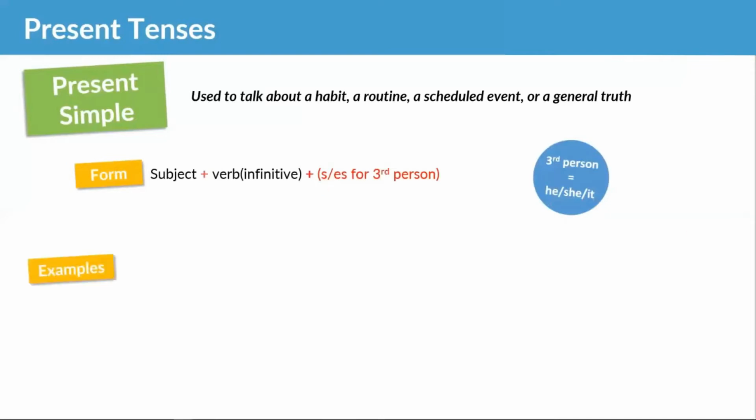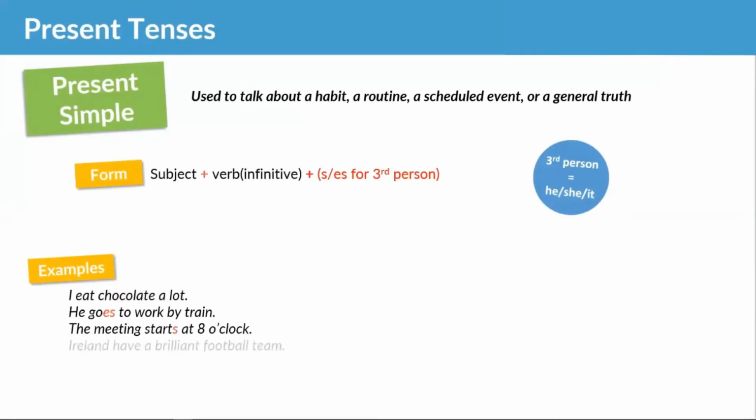So let's look at some examples of the present simple. I eat chocolate a lot. He goes to work by train. The meeting starts at 8 o'clock. Ireland have a brilliant football team. And that is, of course, completely true. Absolutely 100% true. Ireland have a brilliant football team. So that is a general truth.